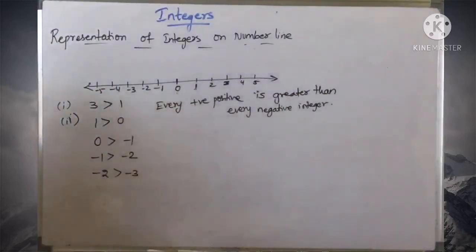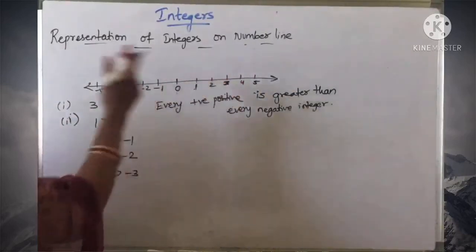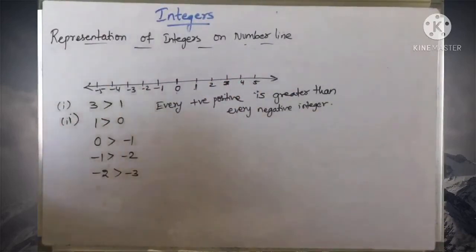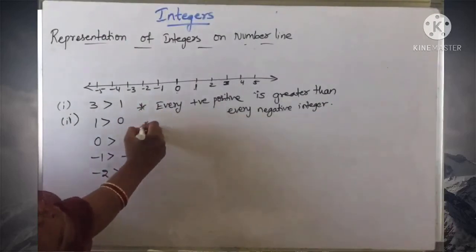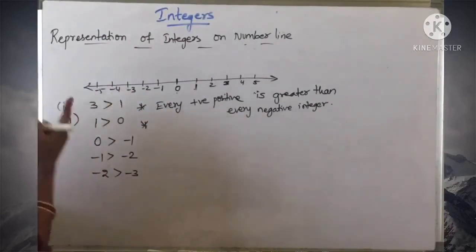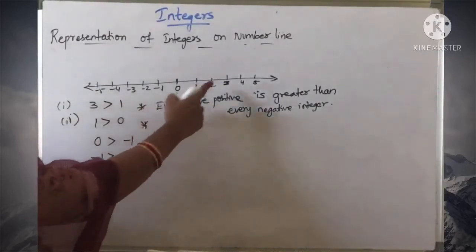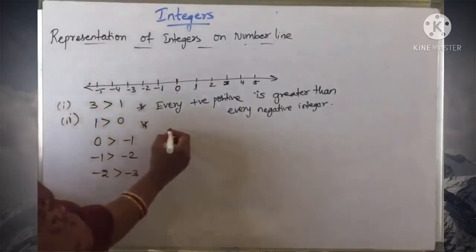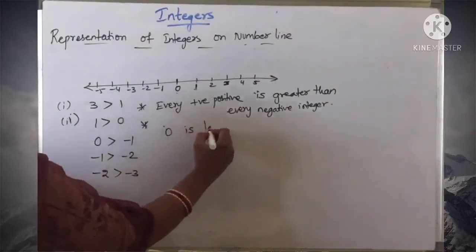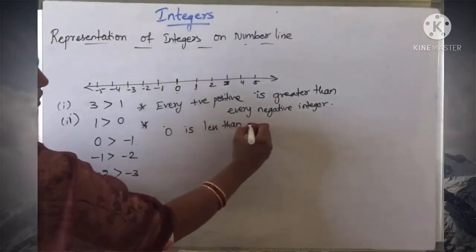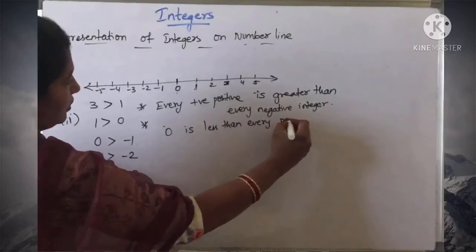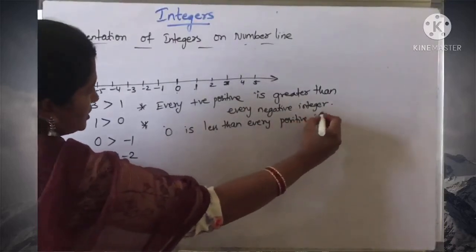Every positive integer is greater than every negative integer, since every positive integer is on the right side of every negative integer, right? And one more important point: 0 is less than every positive integer, since 0 is to the left side of positive integers.